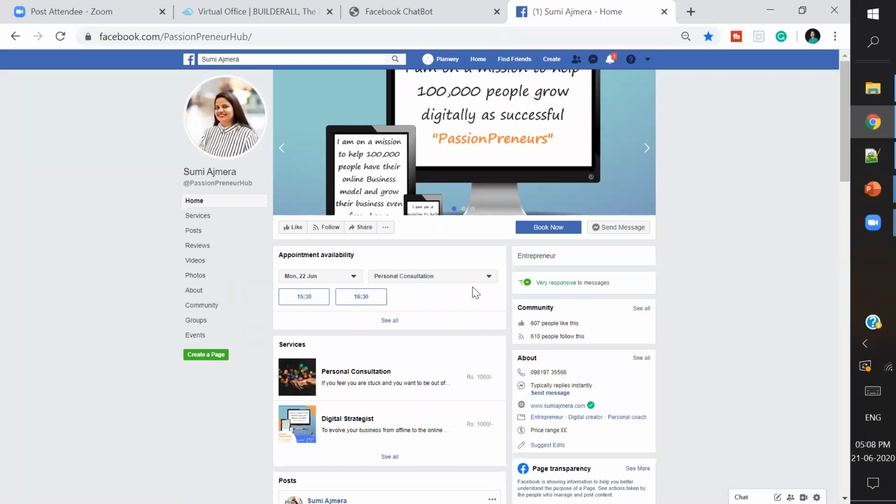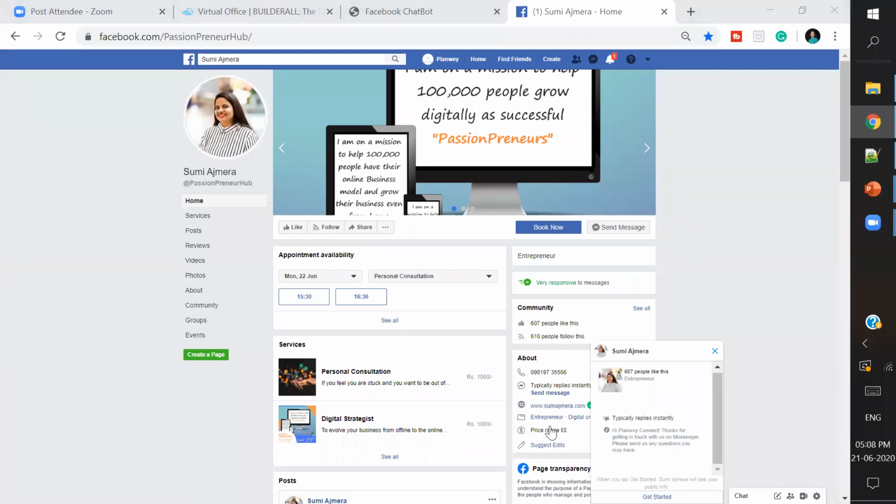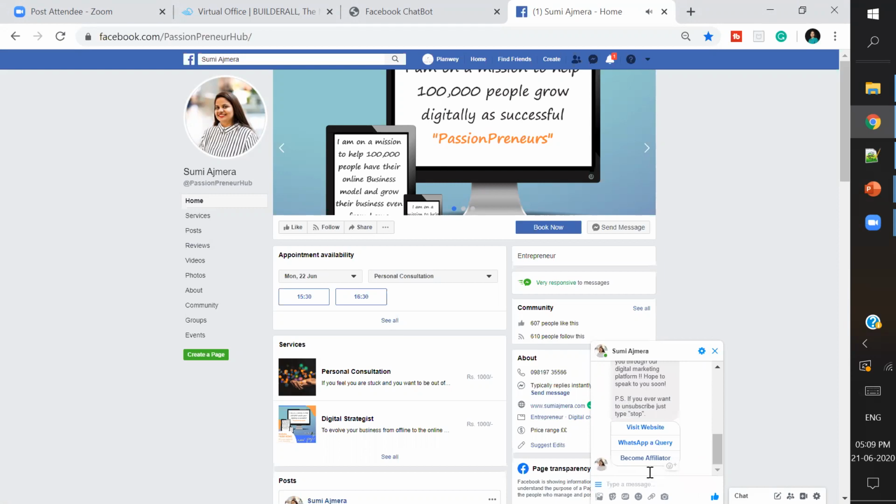I've just logged into this particular page with some other ID, and I say send message. Since it is an auto responder, I need to click on get started. This is something which I have defined.